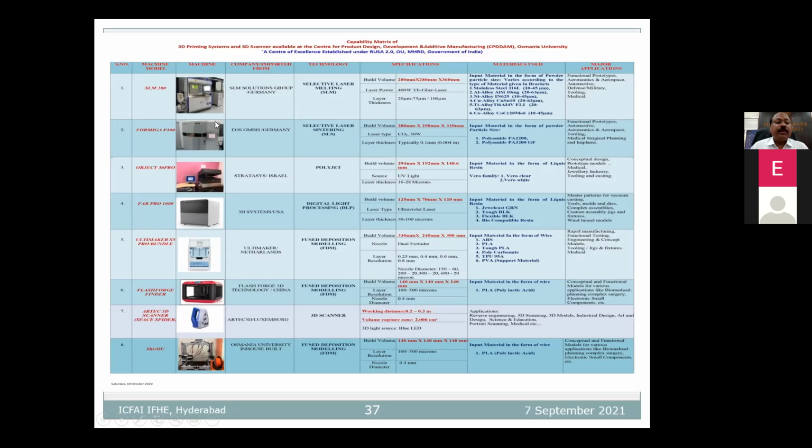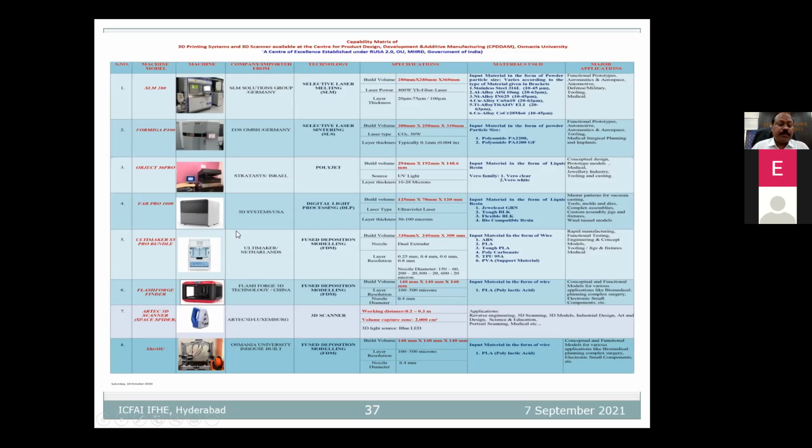Recently, less than a year ago, we added the FabPro, that is SLA, DLP, Digital Light Processing. Another system we added is the Ultimaker, an FDM-based system from the Netherlands. So one is metal, and these are resins and plastics that we have added.